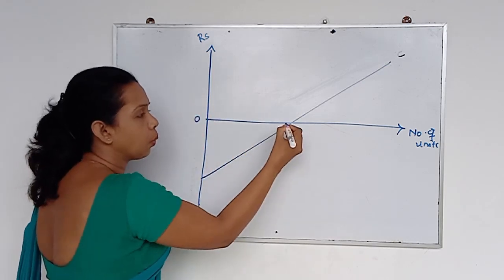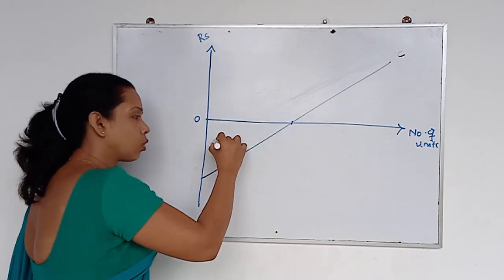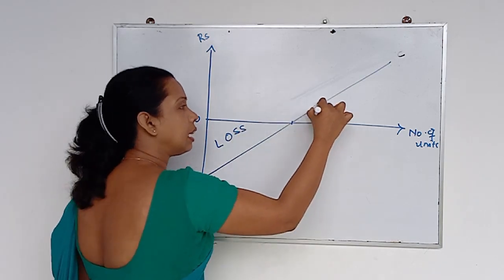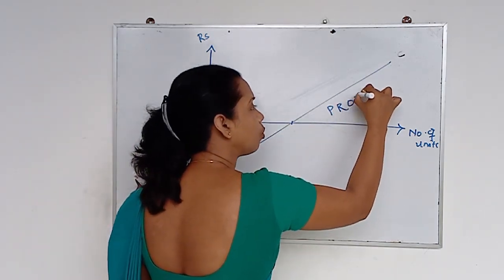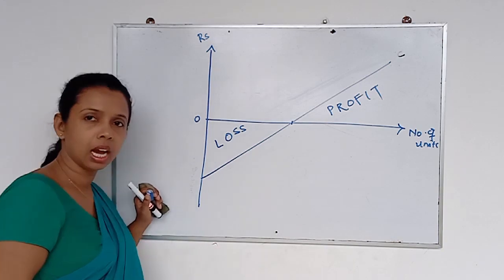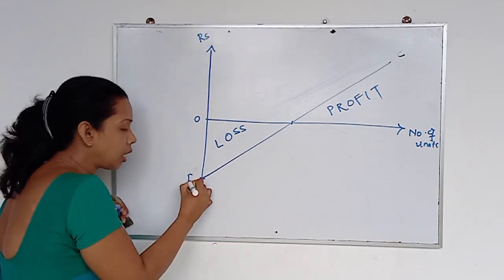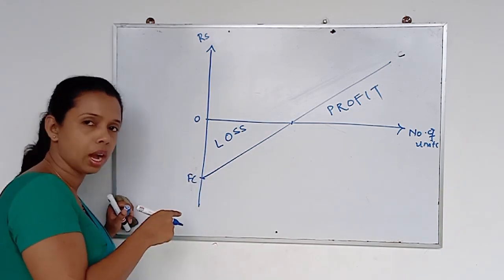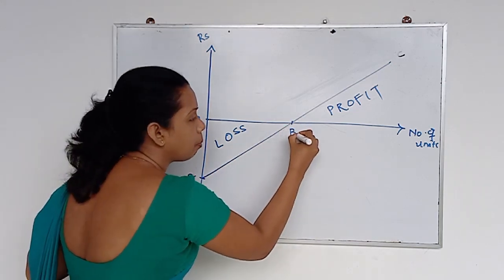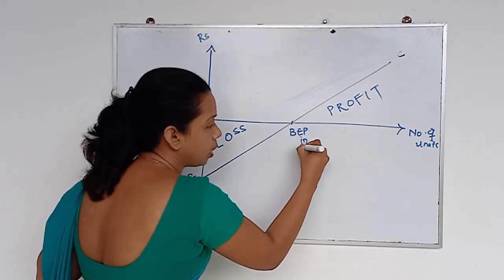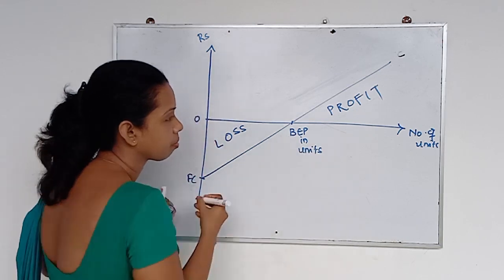Here at 0, you don't have any profit. So this is the loss and this is the profit. See the information you can find from this graph. And this is the fixed cost, the cost you want to cover. And this is the break-even point in units. Now look at this.